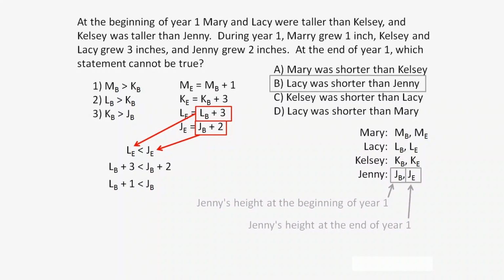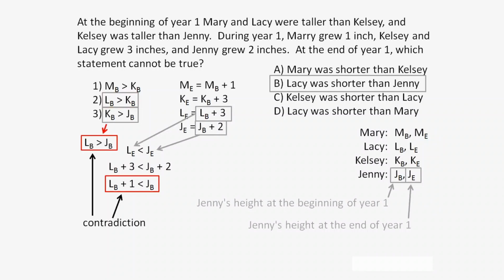But is that true? We know from earlier that at the beginning of year 1, Lacey is taller than Kelsey and Kelsey is taller than Jenny, which means Lacey was taller than Jenny, which contradicts that Jenny is more than 1 inch taller than Lacey. Therefore, statement B cannot be true. The answer is B.